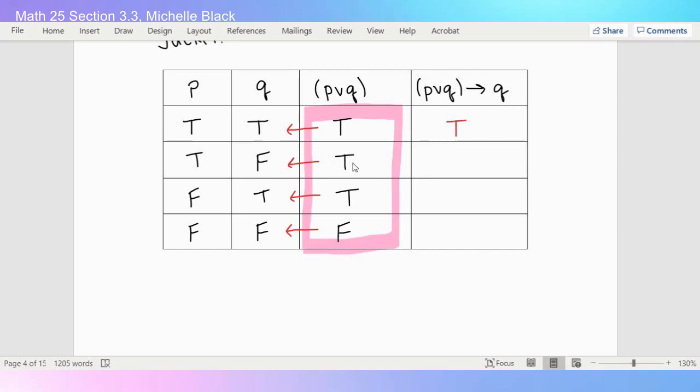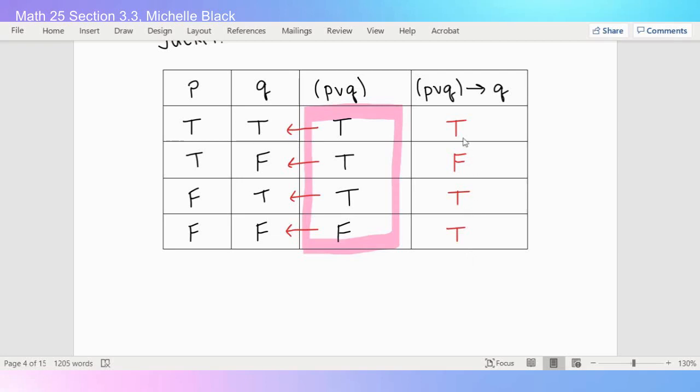If P or Q, then Q. My premise happens because it's true, but my conclusion did not happen. So remember, for if-thens, this is the only case where we would have false. Again, we have true to true. And then in the last one, we have false to false. But remember, when we start with the false, it means our premise didn't happen. So we don't know what the conclusion is going to be, so this could be true.